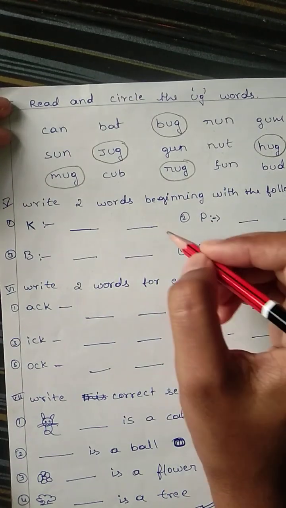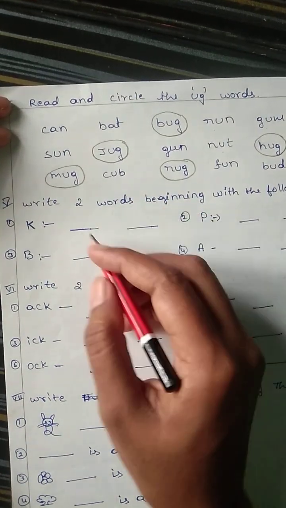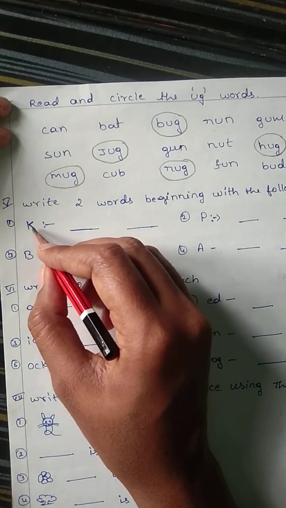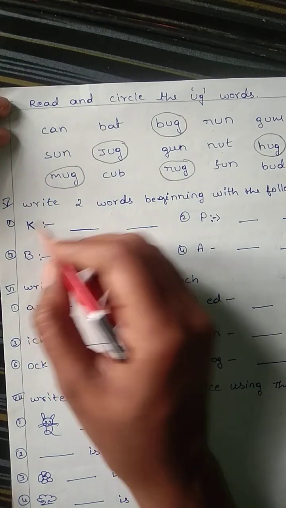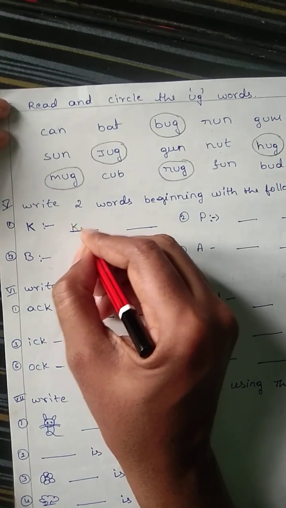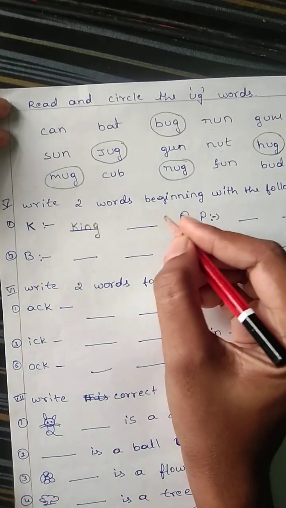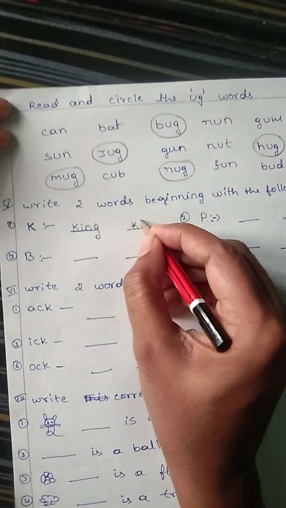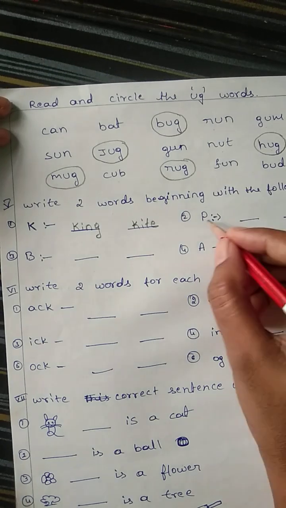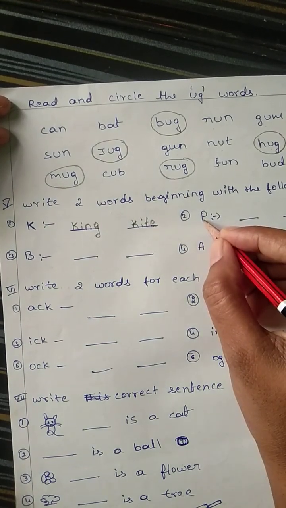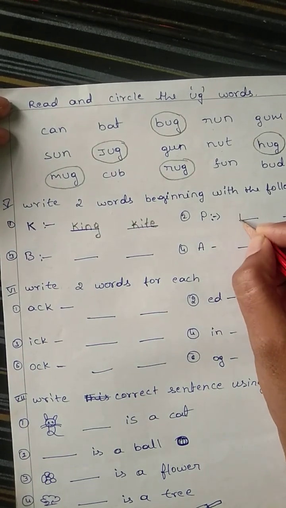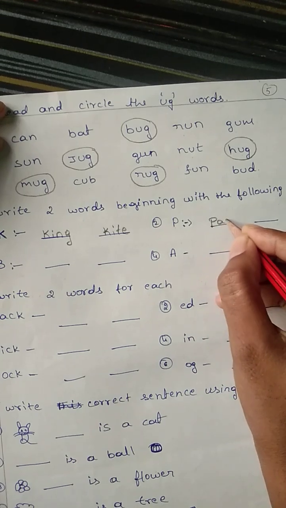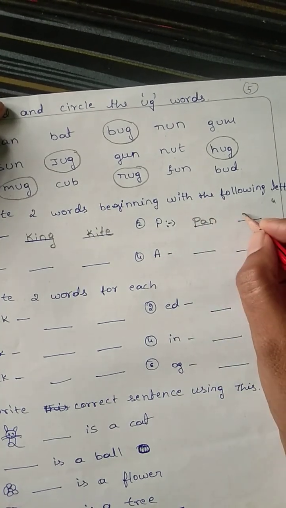Next, write two words beginning with the following letters. Some letters are given. The child has to write words beginning with the given letter. First is K. K for king. K for kite. Next, P. P for pan.